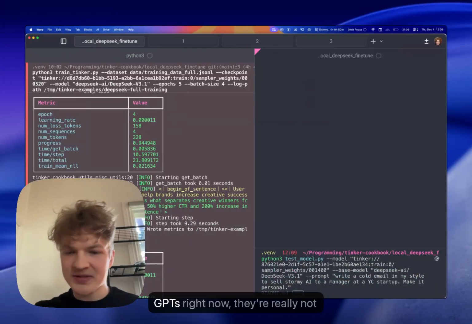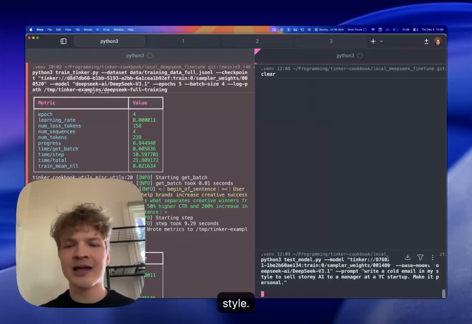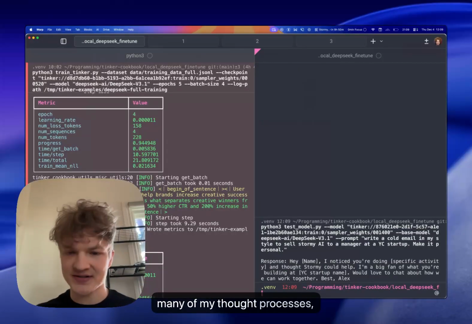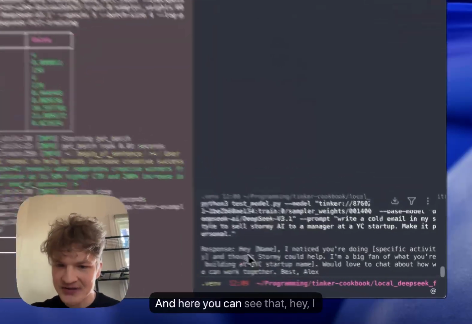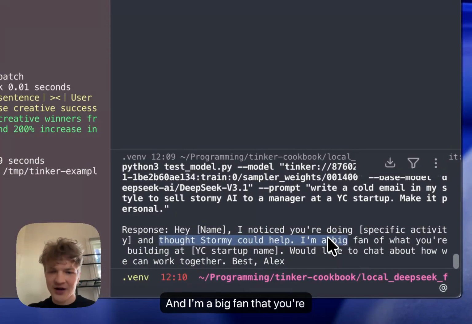So the thing is that all of the GPTs right now are really not helping with this because they don't know a lot of context. They're always writing not in my style and it feels like, eh. But the whole idea is that because it saw so many of my thought processes, it's actually going to try to adapt. And here you can see: hey, I noticed you're doing some specific activity, and I thought Stormy would help. And I'm a big fan that you're building a YC startup.